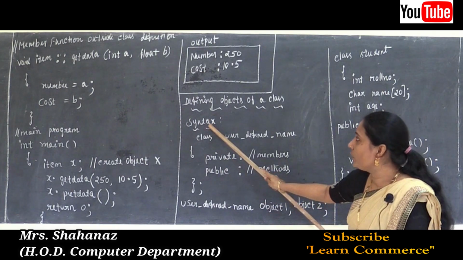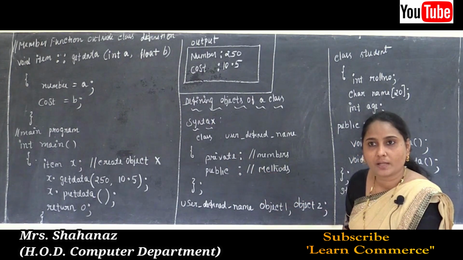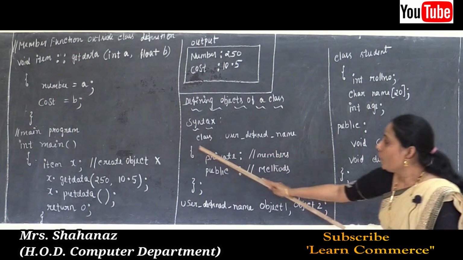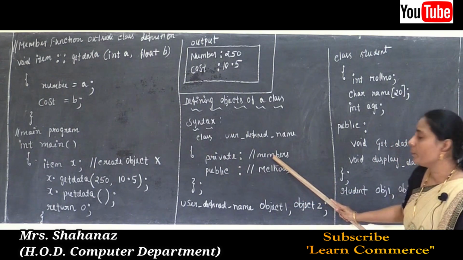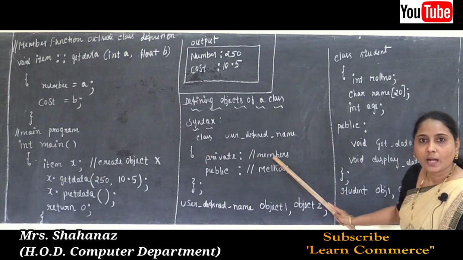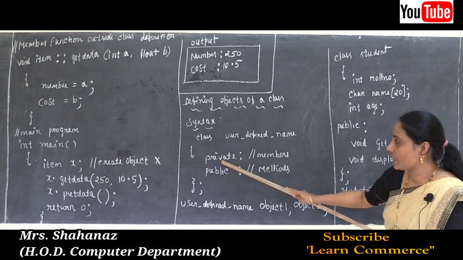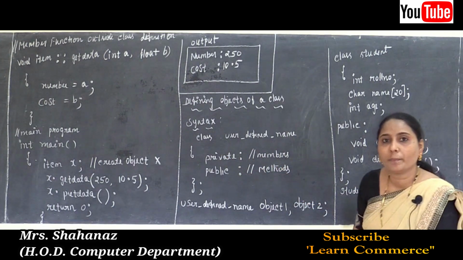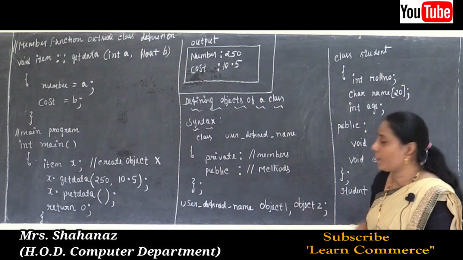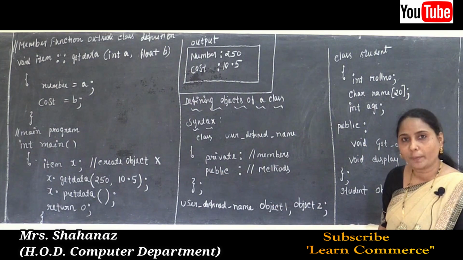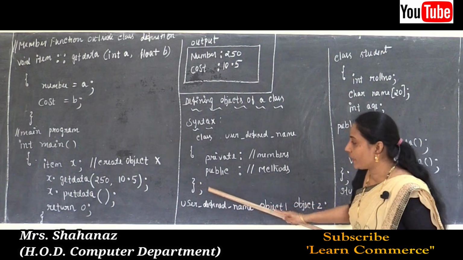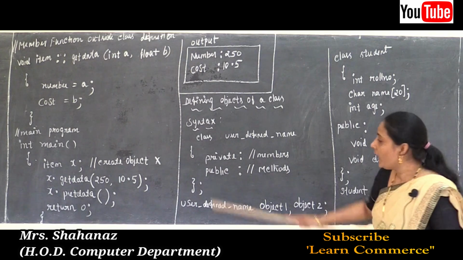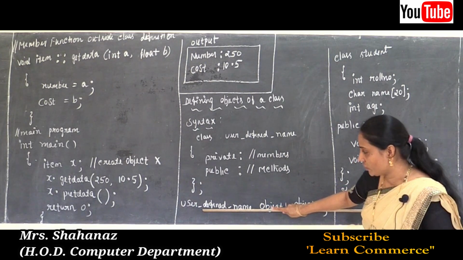So the syntax of defining an object of the class: class keyword, user defined name, opening flower bracket, some data members declared by using the access specifier private, and methods, called member functions, declared by using the access specifier public, and the closing flower bracket with semicolon marks the end of the class definition.